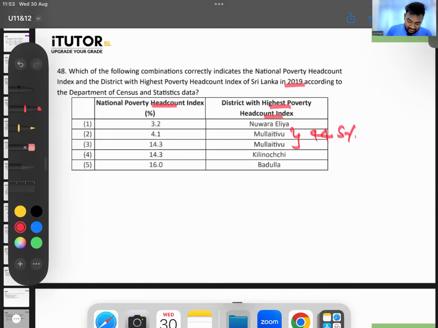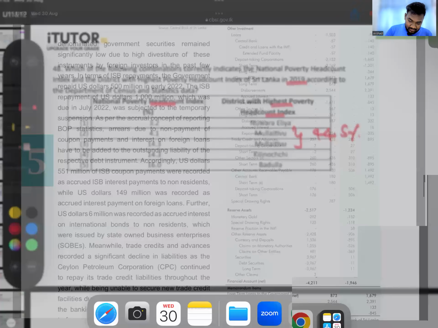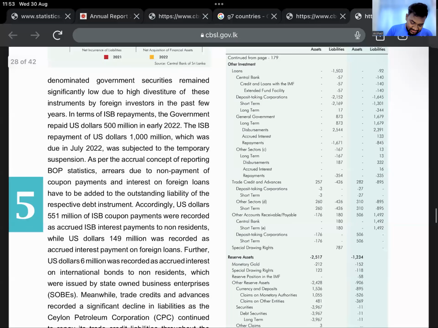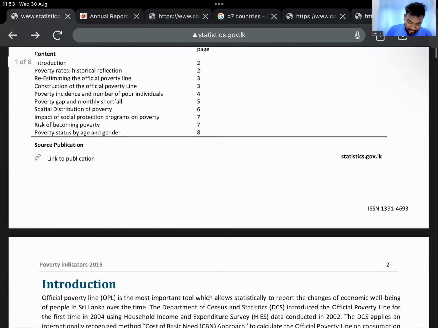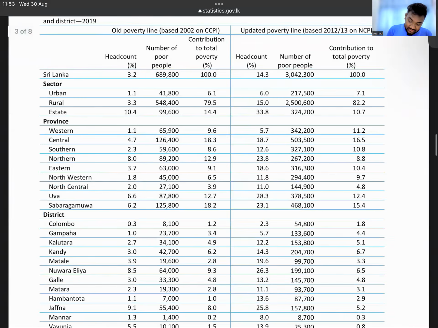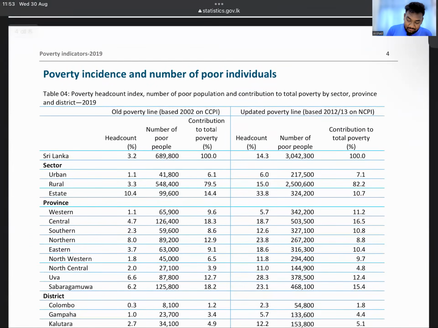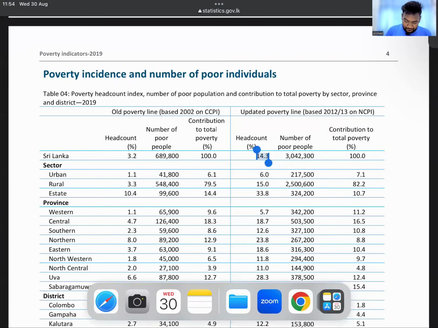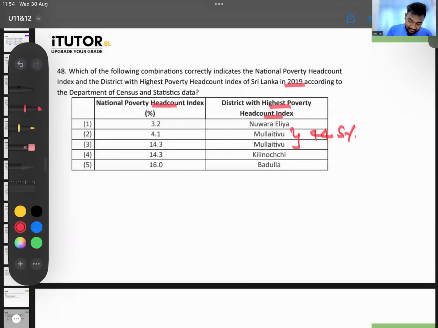Go to the poverty headcount index with the updated poverty line. For the whole of Sri Lanka it is 14.3%. Okay, so go there, 14.3. Done.